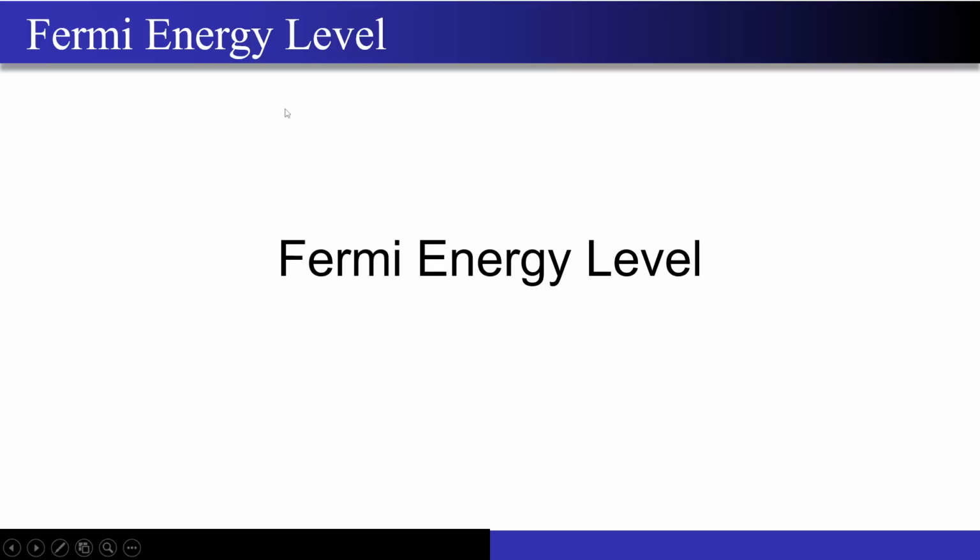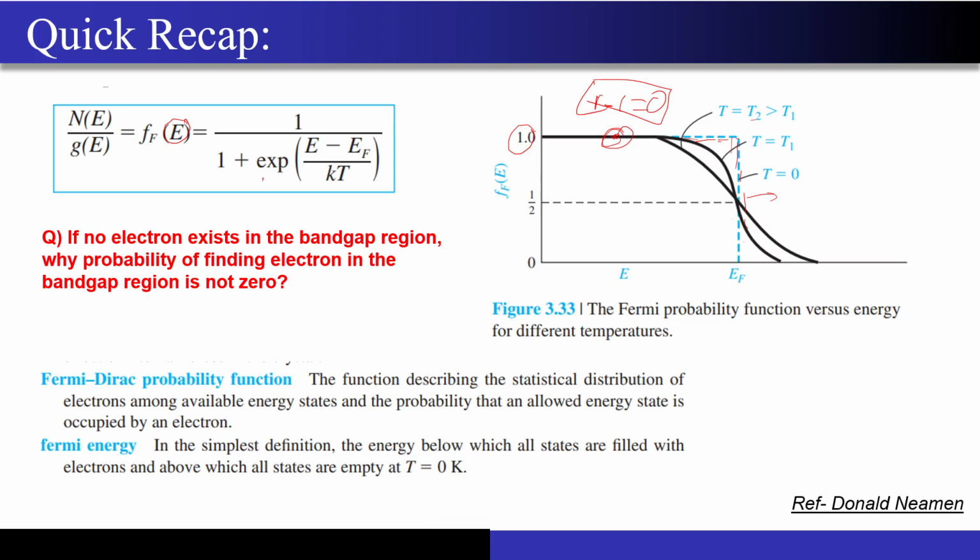Yeah, so now the next concept that sir must have told you in week 2 is about the Fermi energy level, right? The first thing that you should understand is that the Fermi energy level is not a real concept. So if you try to measure the Fermi energy level using real world experiments, it's not a real level that is actually existing. We have deliberately made it to fit our understanding, right?